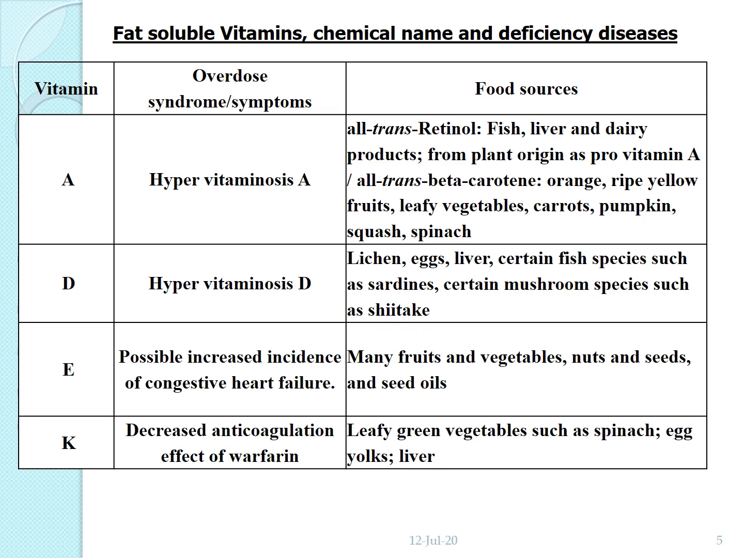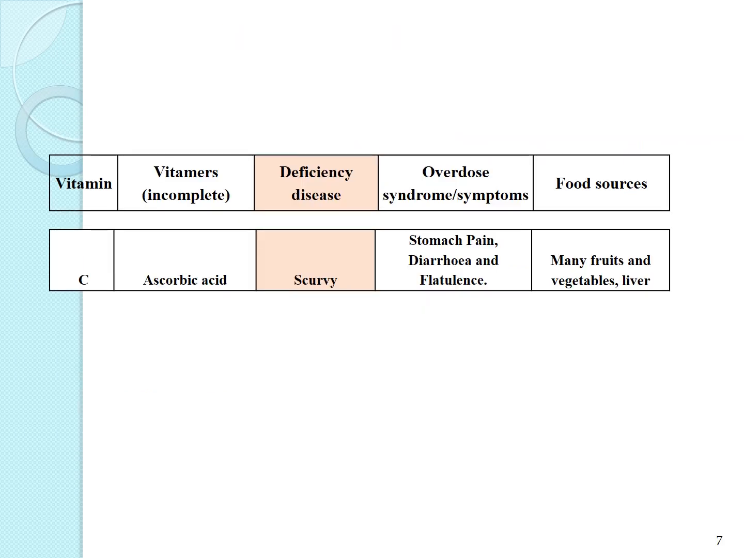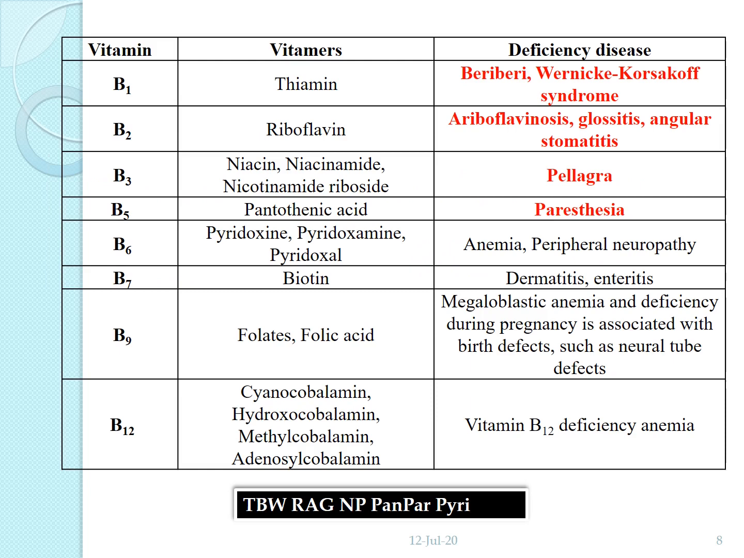Then water soluble vitamins. First vitamin is vitamin C. It is known as ascorbic acid, and the deficiency disease is scurvy. Overdose results in stomach pain or diarrhea or flatulence. The food sources are citrus fruits such as orange, lemon, etc.